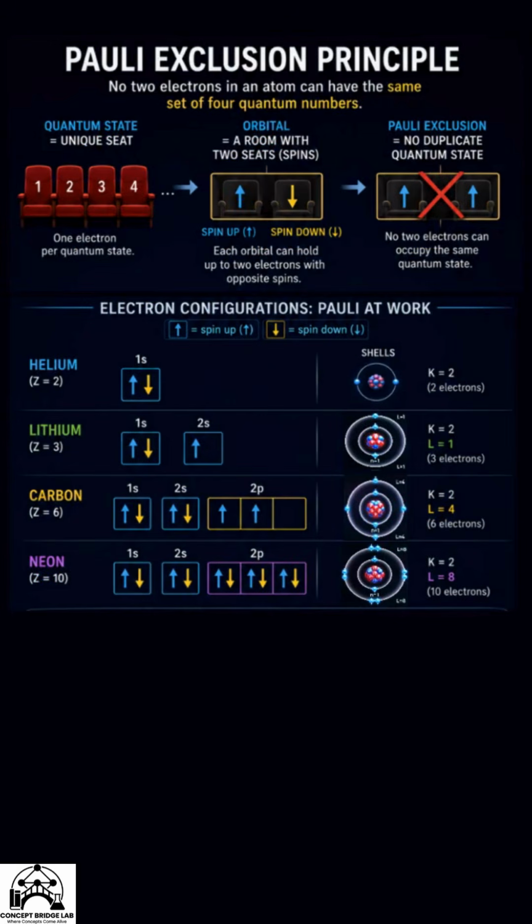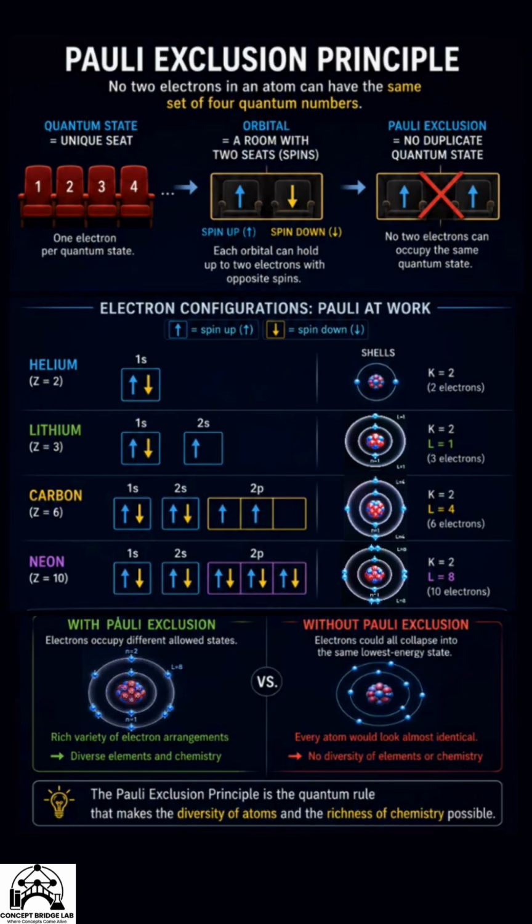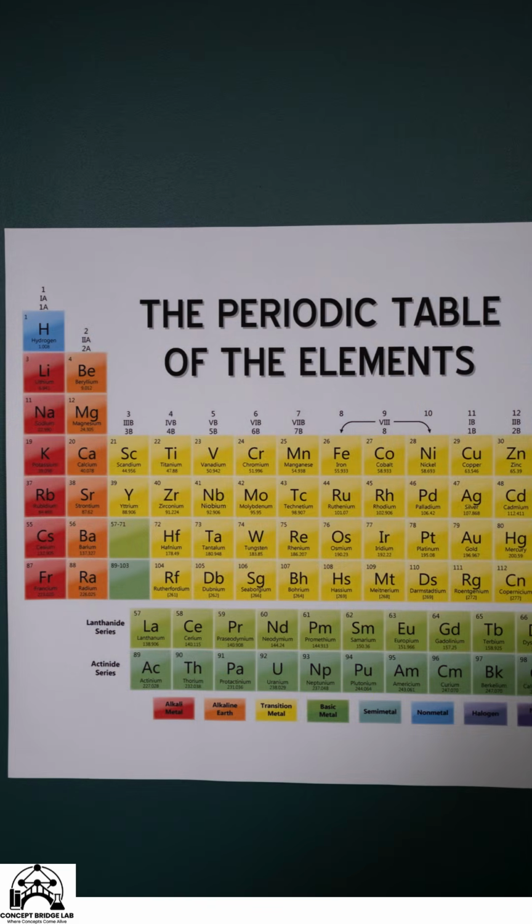As electrons fill these available states, atoms develop organized arrangements of orbitals and shells. This is why different atoms contain different electron arrangements. And those arrangements determine how each element behaves. Without the Pauli exclusion principle, electrons would not be forced to occupy different quantum states. The familiar shell structure of atoms would disappear, fundamentally changing the structure of matter. There would be no structured electron shells, no periodic table, no chemistry as we know it.